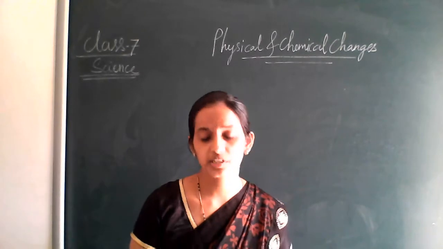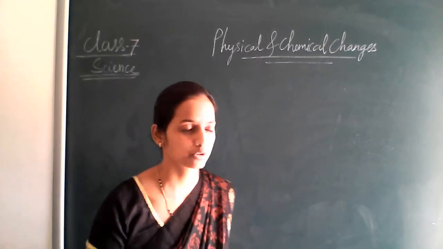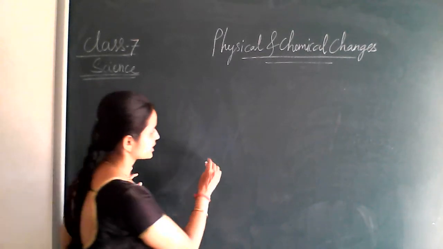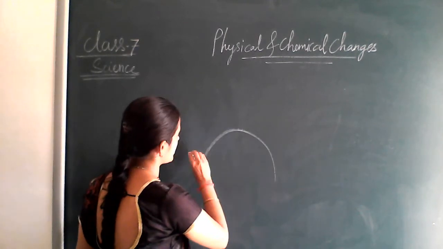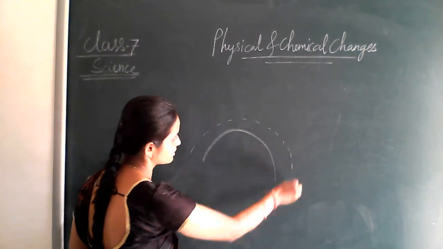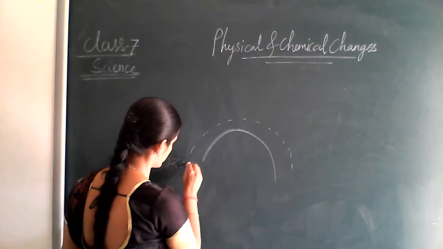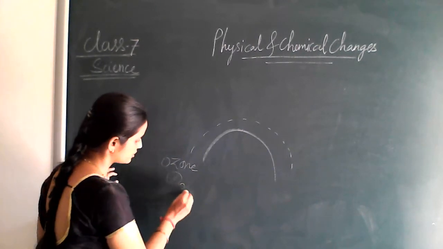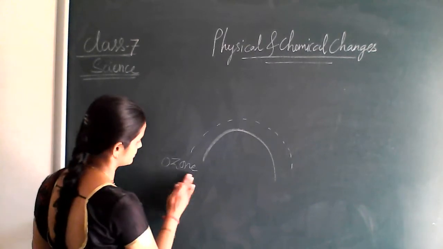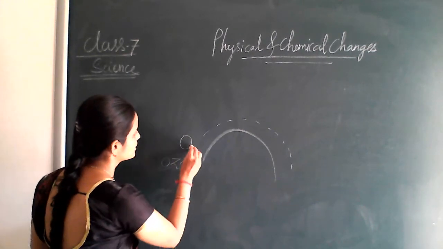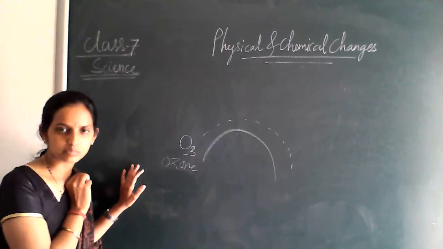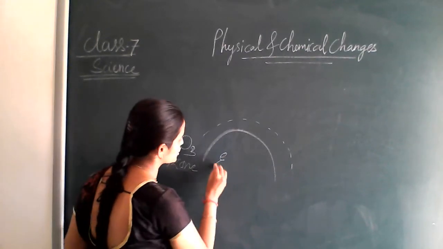Then what have you studied about the ozone? In the previous class, what have you studied? We have the earth and there is a protective layer, which we call ozone. The formula is O3. Ozone has three oxygen atoms, O3.